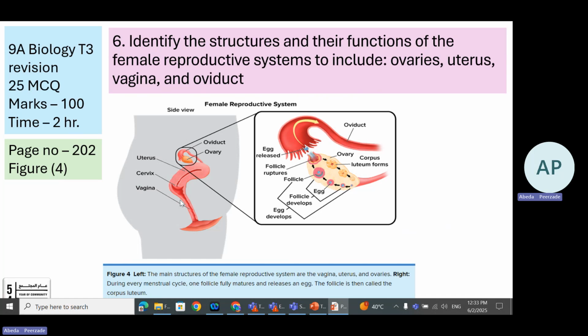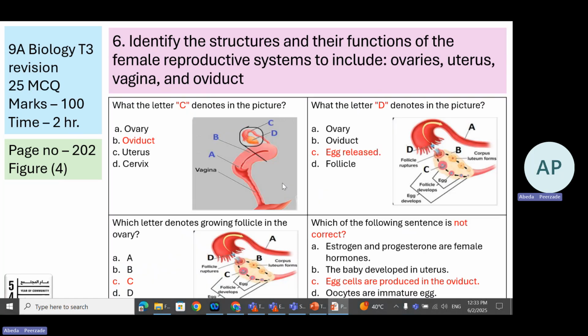In this diagram, you should know this portion is vagina. At the beginning or the entrance of the uterus is the cervix. Then this is uterus where the embryo or the baby develops. This is ovary and the tube-like structure is oviduct.